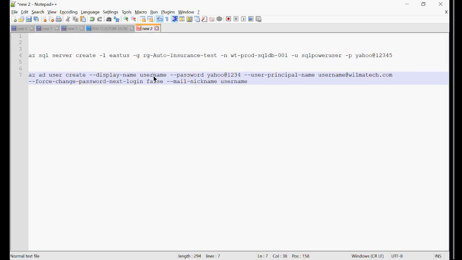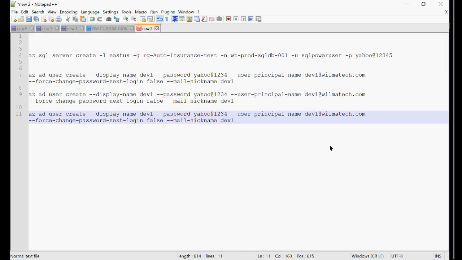You just copy this command and replace all the usernames here. So what is the username? I want to call it dev1, and this dev1 username will be dev1, and the nickname will be dev1. Likewise, I'm just modifying this command 3 times.